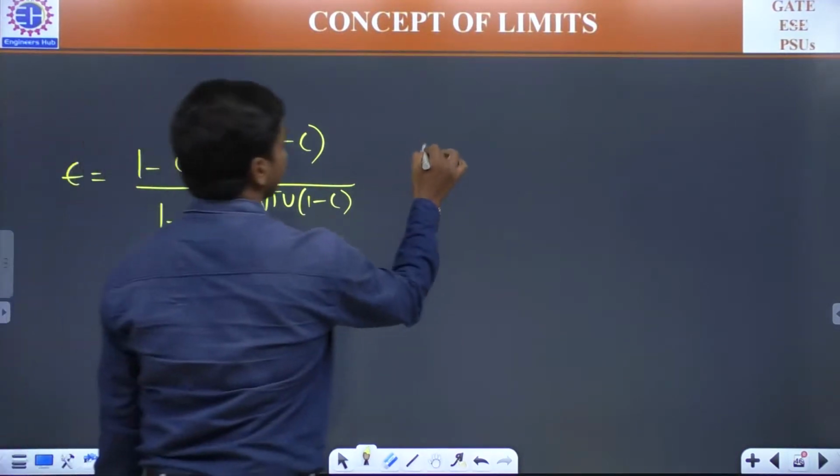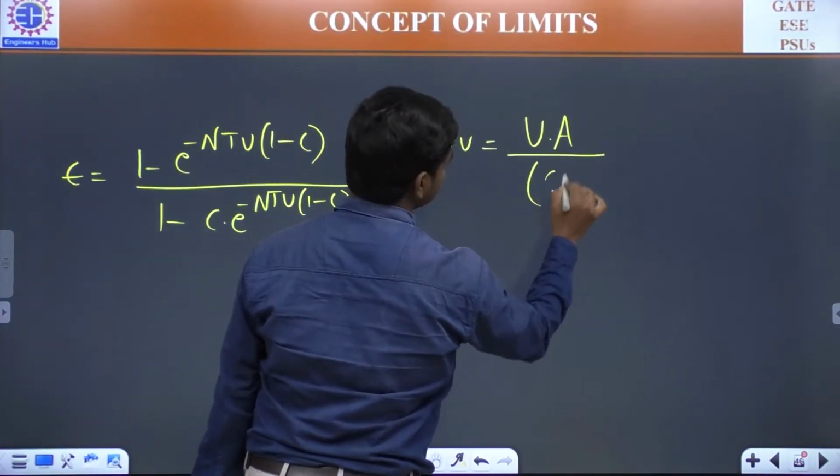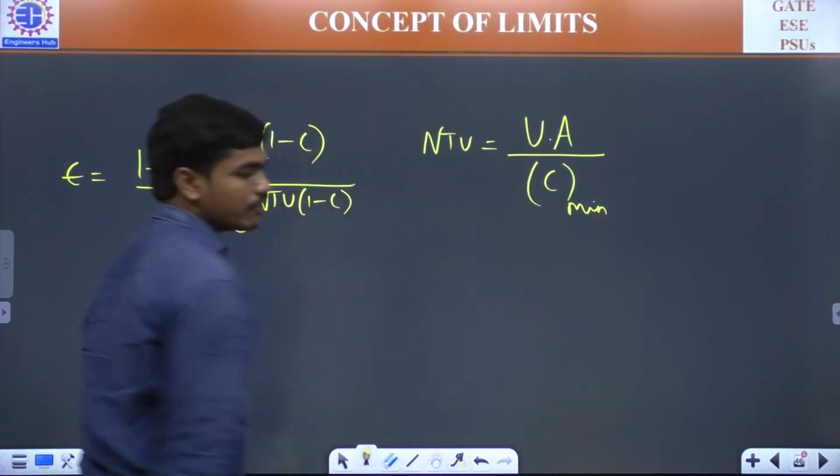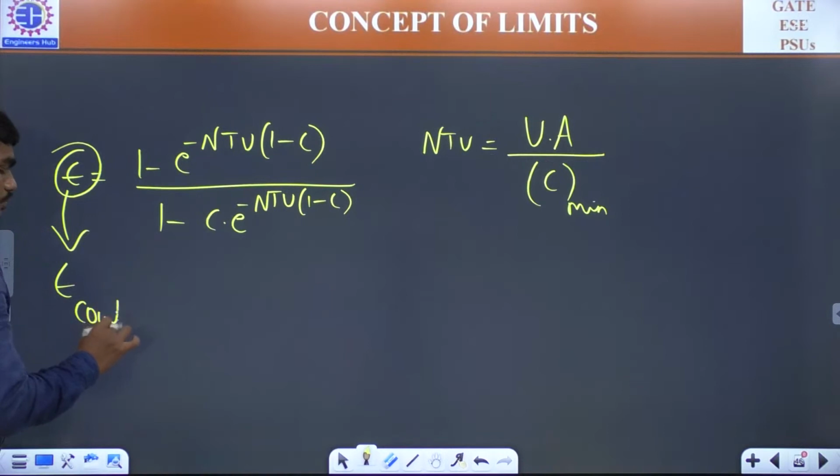Where, of course, NTU is equal to overall heat transfer coefficient into area by Cmin. Have you seen this formula in heat transfer, correct? And what is this? It's the effectiveness of a counter flow heat exchanger.